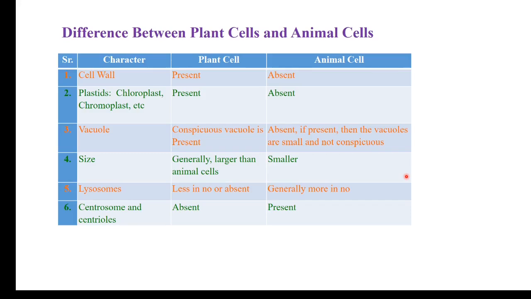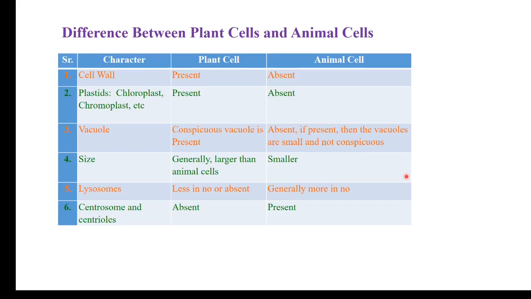The first difference is the cell wall. We know animal cells don't have a cell wall. Plant cells have a cell wall, and that is made up of cellulose. Plastids are another difference. Plastids like the chloroplast, chromoplast, etc. are cell organelles with pigments related to photosynthesis. They are present in the plant cell, they are absent in the animal cell.